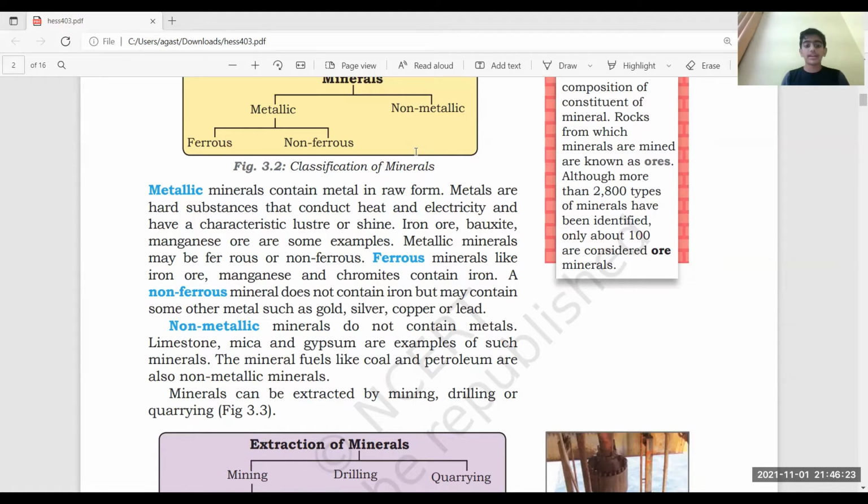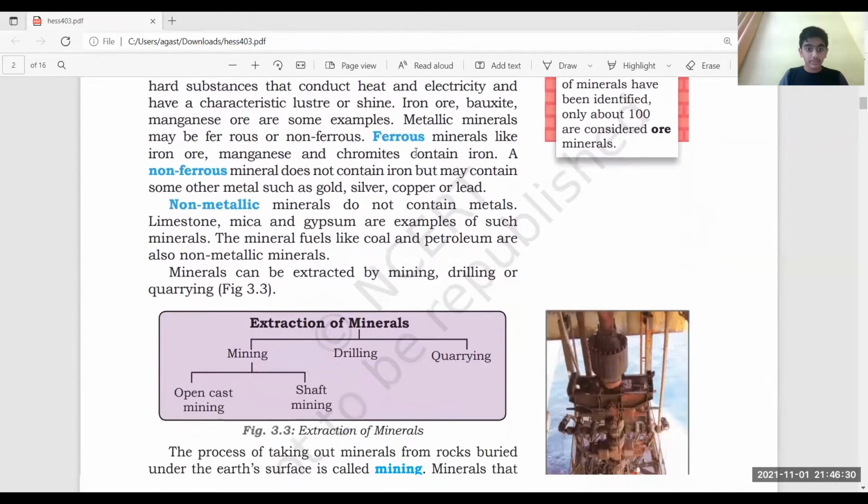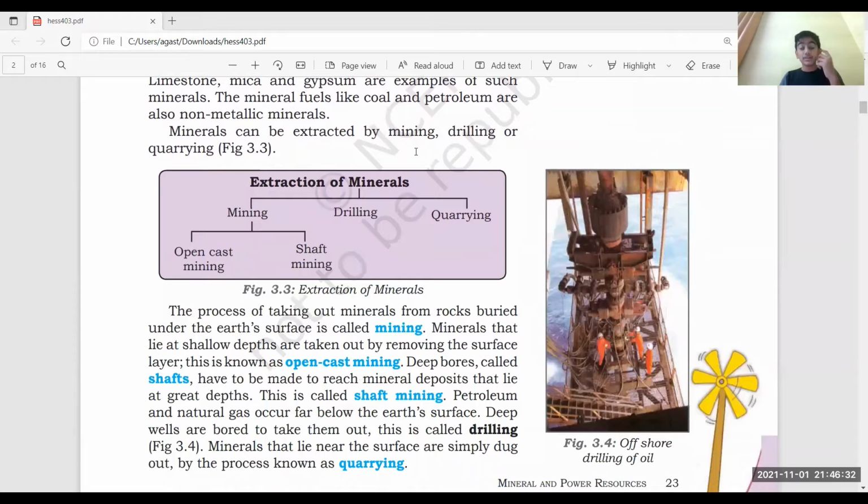Now, when we talk about non-metallic minerals, they do not have metal in raw form, and limestone, mica, and gypsum are a few examples of that. Now, these minerals can be extracted by mining, drilling, or quarrying.